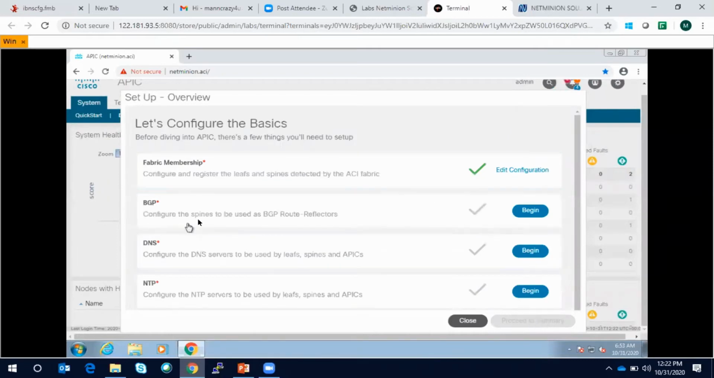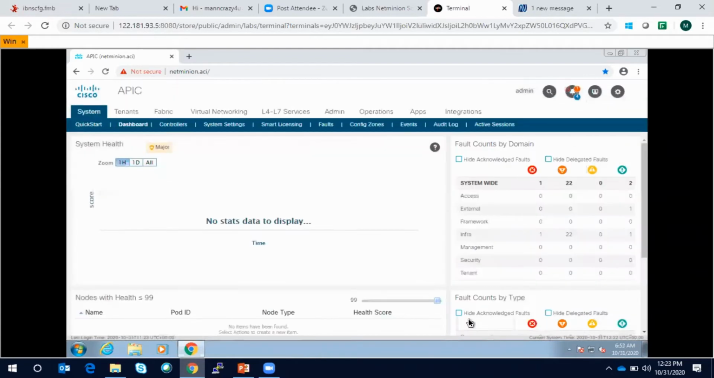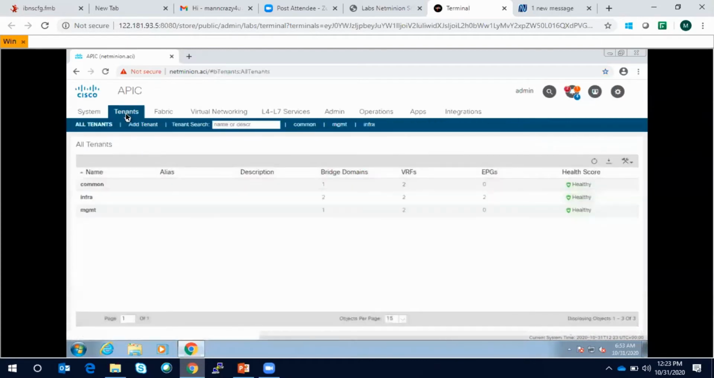I'm not going to do this BGP, DNS, and NTP configuration right away. This we can do anytime while accessing the GUI. So now our APIC GUI is ready. So you can see if I click on the tenant, the common, infra and mgmt tenants are there by default. But anytime we can create a tenant.